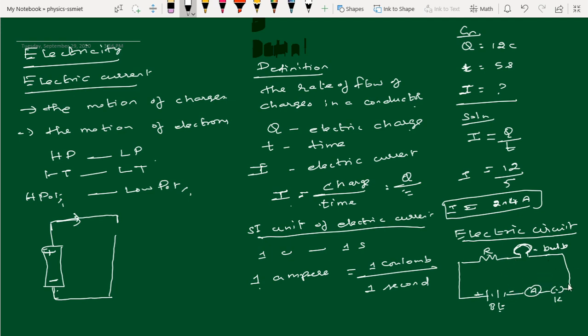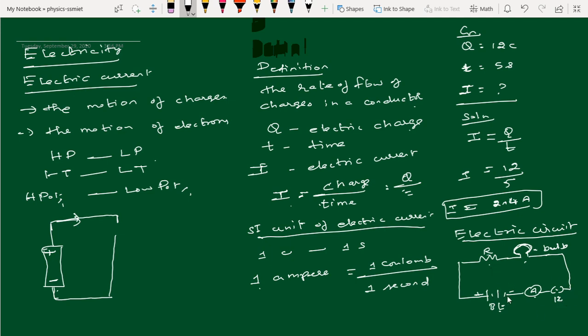That's all. This is the simple basic electric circuit. These are all the components: resistor, bulb, ammeter, key and battery. Here we should notice K is the key. If the key is open, the battery is switched off. If the key is closed, the battery is switched on.